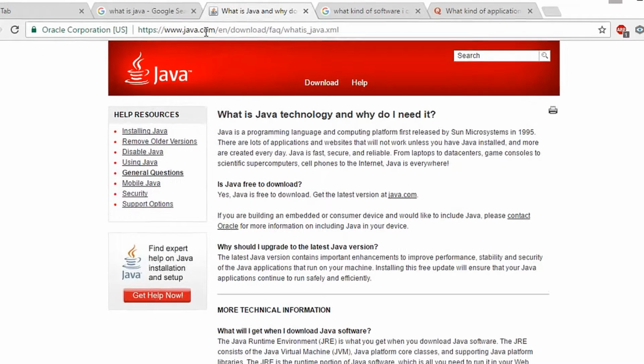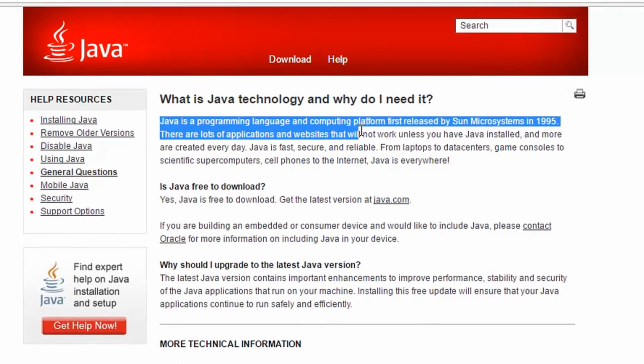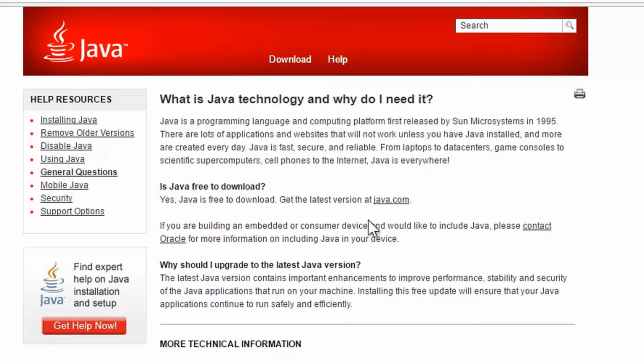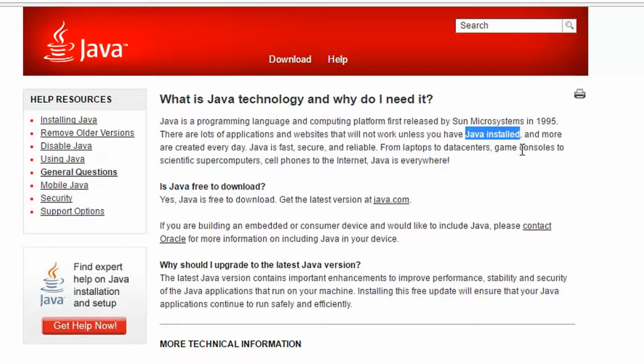On the first link I clicked, and it led me to this website from java.com. So here, what is Java technology? Why do I need it? Java is a programming language, and I don't want to read all of that. There are a lot of applications and websites that will not work unless you have Java installed. That means it has some relation with applications and websites.